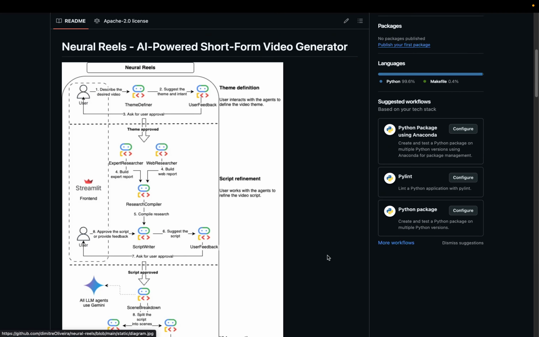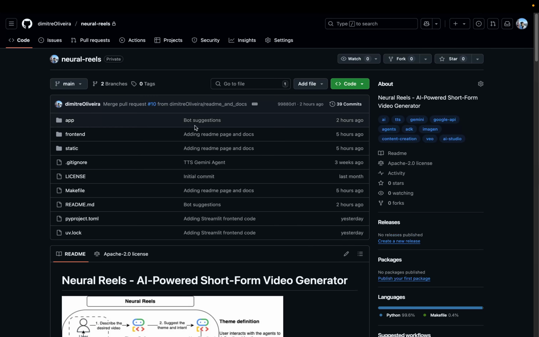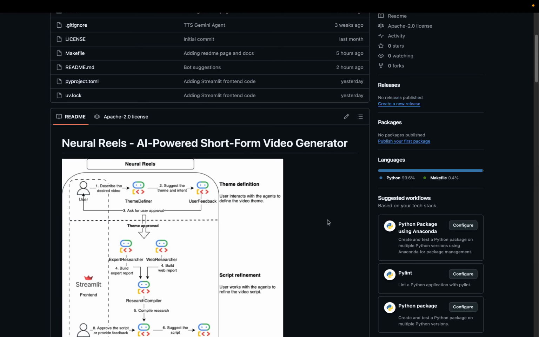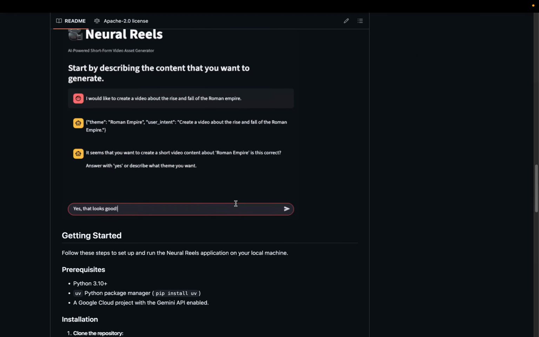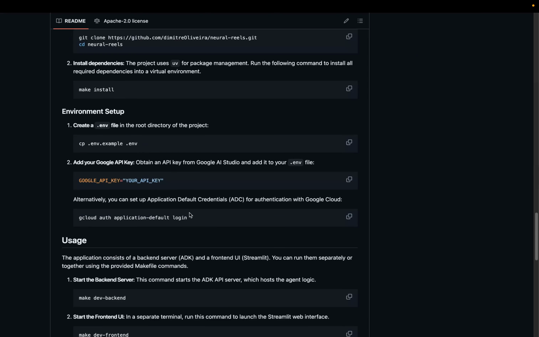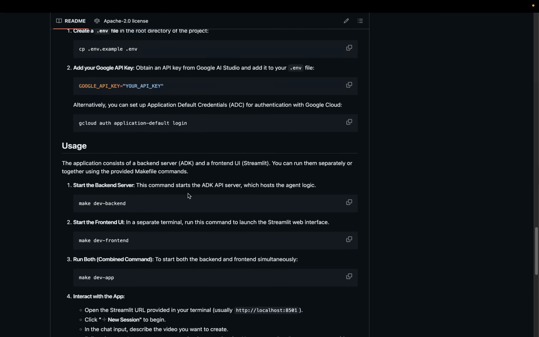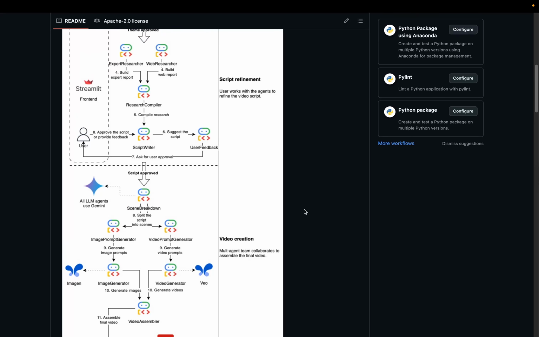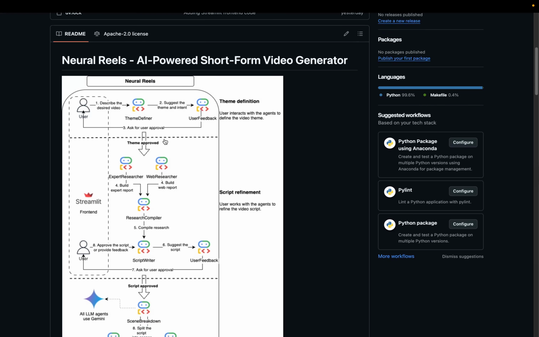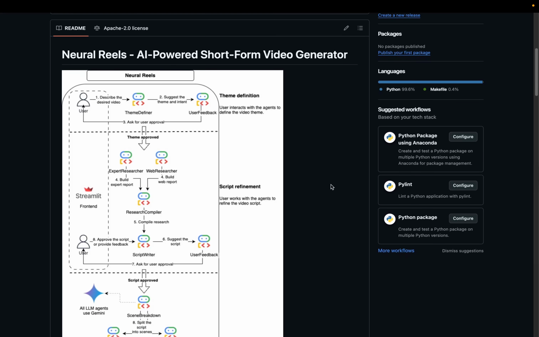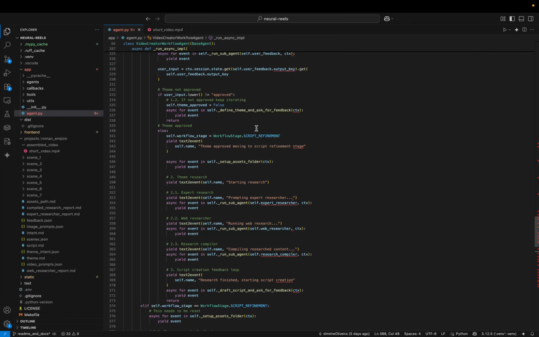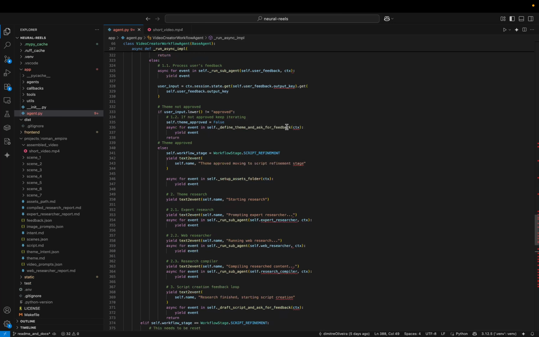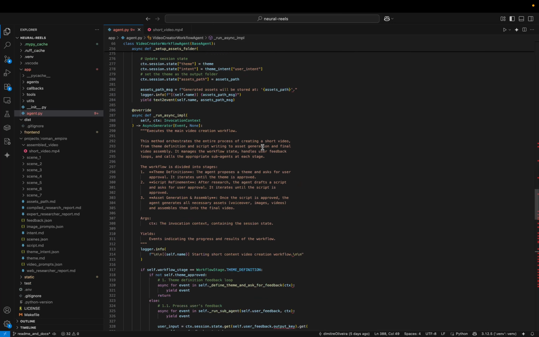So if I go back, and by the way, this is in a GitHub repository, Neural Reels, so you can take a look later. I have a README page that is quite complete, with all the explanation of how it works, a few examples, how to get started, how you can use it, and a few more descriptions. I also have this nice diagram that explains the workflow. I will go back to the code to give a bit of information before I actually launch it, and we can take a look in practice at how it looks.